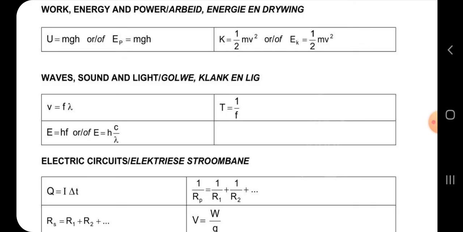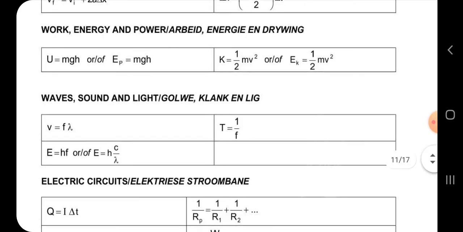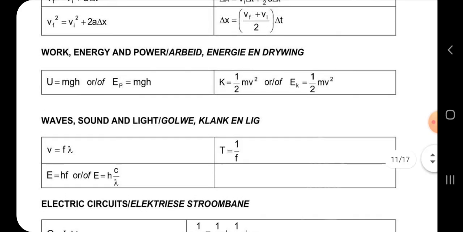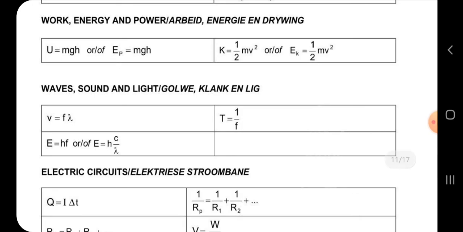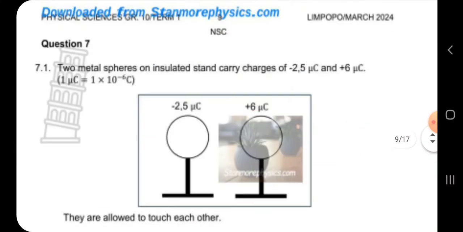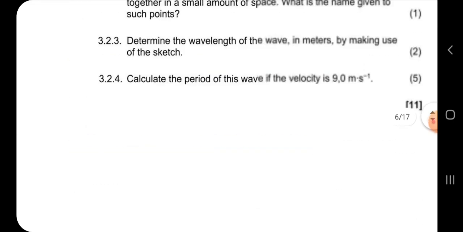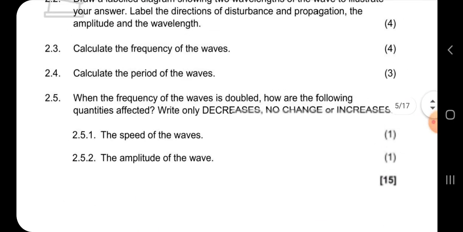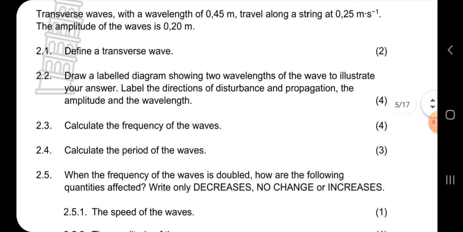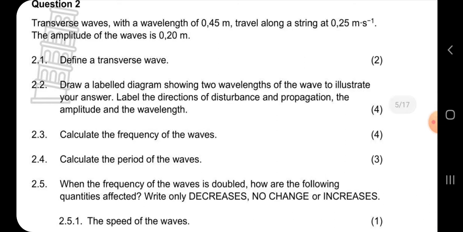Because we're asked to calculate frequency, we will use the first one, v equals f lambda. So that's what we'll use to calculate frequency. You only stick to the ones that you have, okay? You do not make up your own formula that you know from class. Stick to the ones shown in the formula sheet. Look for it under that section. So there we found frequency. I hope you learned this in class.